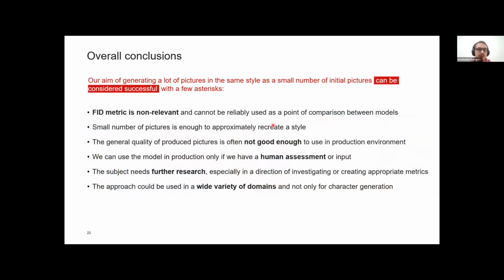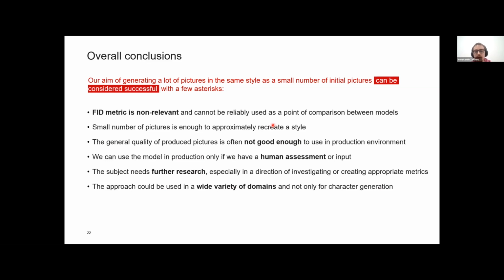So our conclusion is that FID is a completely non-relevant metric for this task. It's hard to apply it here. Also, a small number of pictures is enough to approximately recreate a style, but the general quality of produced pictures is often not good enough to use in a production environment. But we can bring in human assessment or input to bring the quality up to production environment standards. Also, we need a lot more research in the subject, especially investigating or creating appropriate metrics for this task.